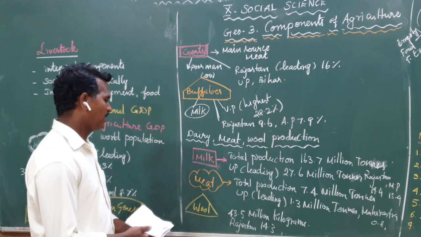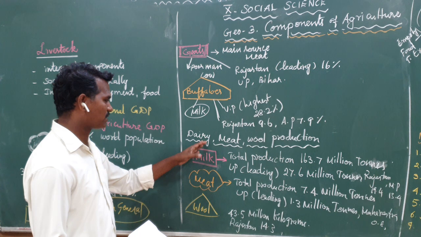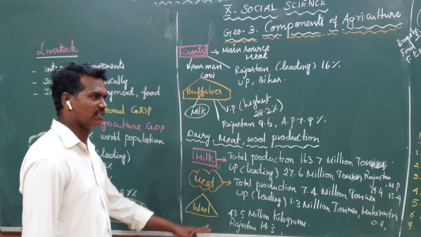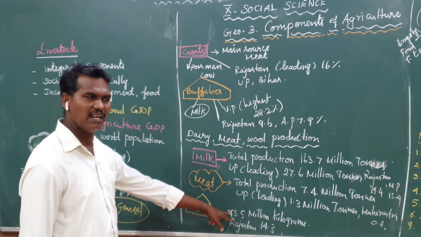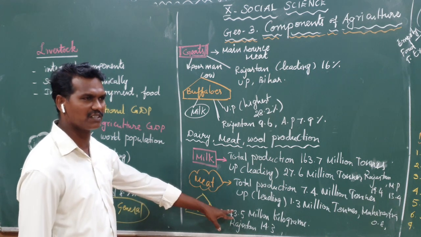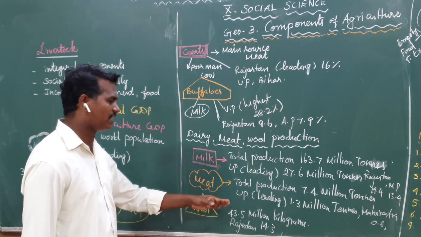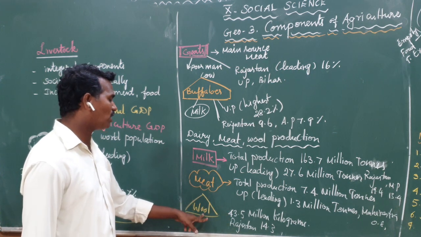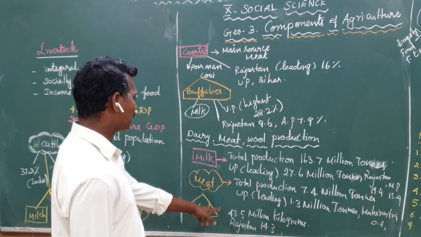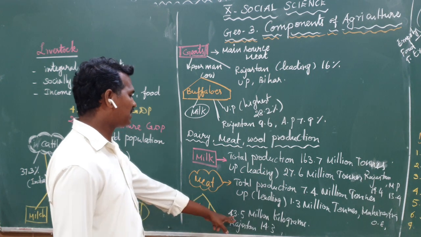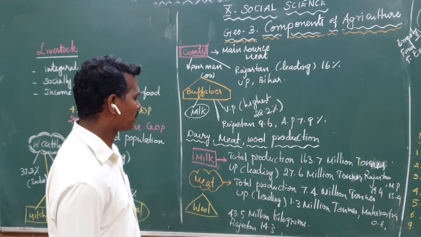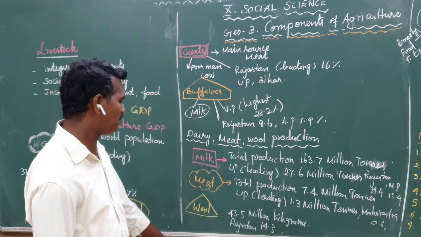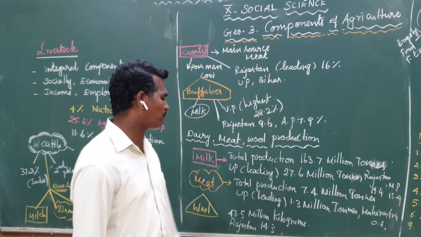The last important topic of dairy, meat and wool production: wool. Do you know the wool? During the summer season, what kind of dress do we wear? Similarly, in the winter season, what kind of dress, do you know? The reason we wear woolen cloth during the winter season. So wool is also very, very important. In our country, we produce nearly 43.5 million kilograms of wool. The highest state producing wool in India is Rajasthan, 14.3%.